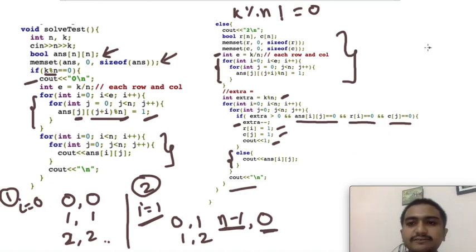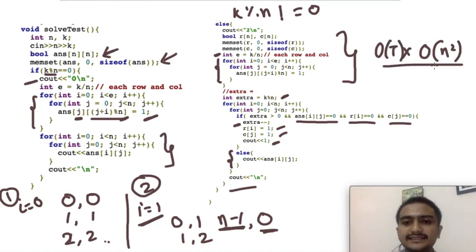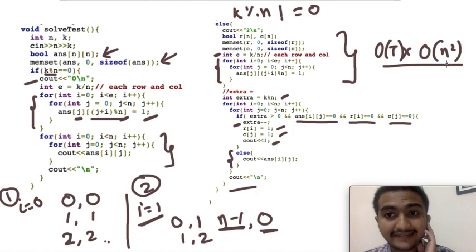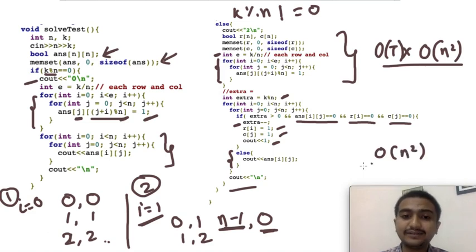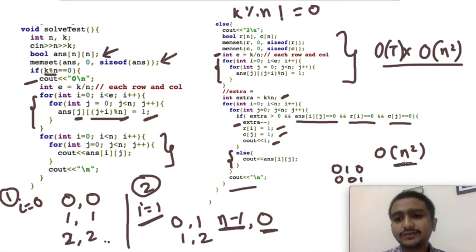So basically for this code we have O of n square complexity times t. Why will this pass? Obviously, first, n was given as 300, and second, you have to output the answer as well. So you will have to go to O of n square complexity at least, because you have to output 0 1 0 0 0 1. So O of n square is the minimum complexity you could have, and this is the code for that.